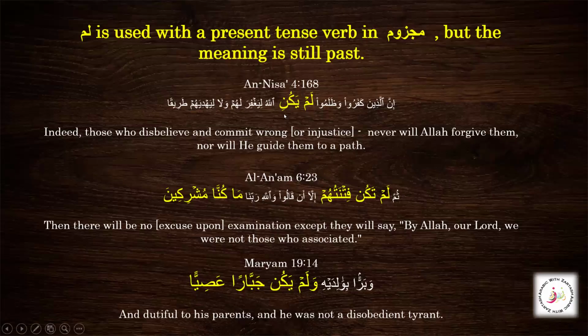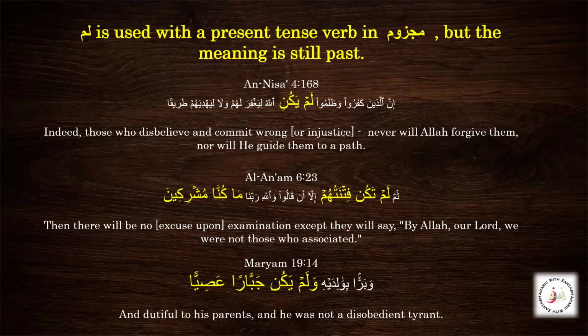We see here this kasra; we know the rule about iltiqa as-sakinayn, the meeting of the two sukoons. The sukoon of yakun, because it was changed into the sukoon state, and the lam of Allah which is the starting, so we have two sukoons here. Also, we know that the majzum state is formed from kana yakunu.